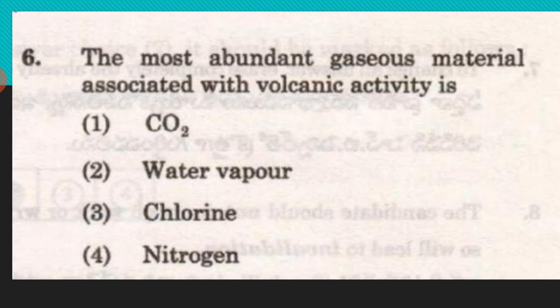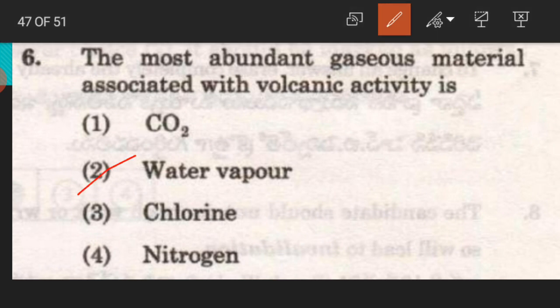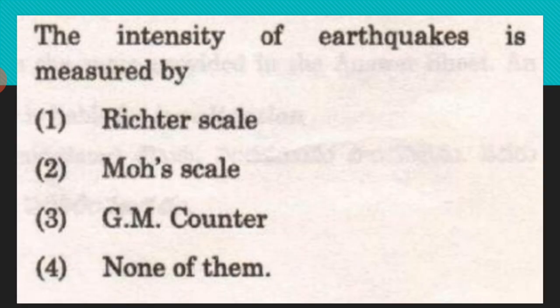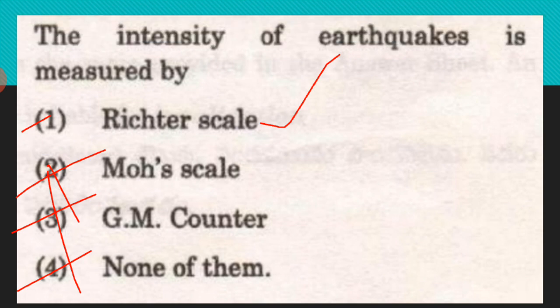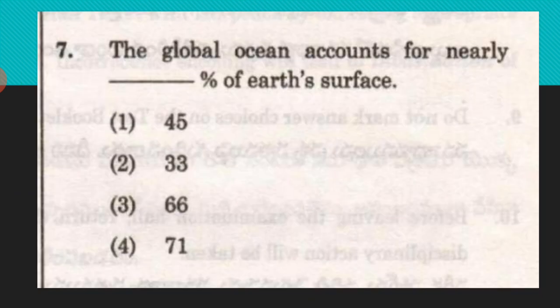The most abundant gaseous material associated with volcanic activity is water vapor. The intensity of earthquakes is measured by, not Mohs scale, not GM counter, Richter scale.